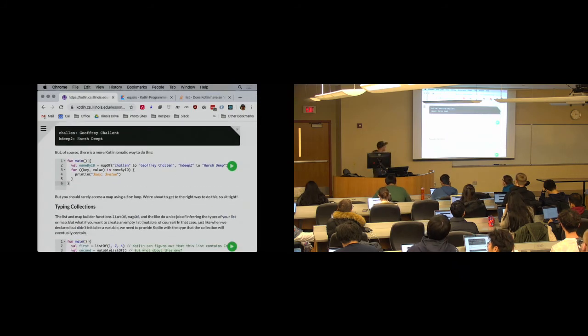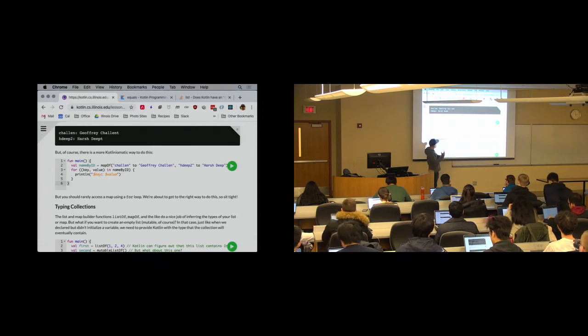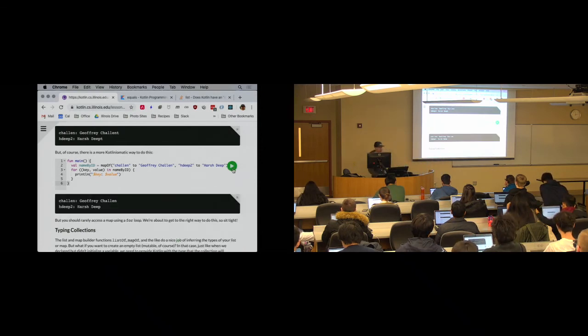A different way of iterating through a map. It's more Kotlin idiomatic, which is a word I made up, and I'm going to start using a lot. This for-in syntax, and you'll see something else that Kotlin does, which we'll talk about more at some point, which is destructuring. So this gives us two values. Essentially, I'm pulling things out. This gives me a way to walk through all the mappings in the map, where the key and the value are saved into these variables, and then I can just print them using the same type of string interpolation that I used before.